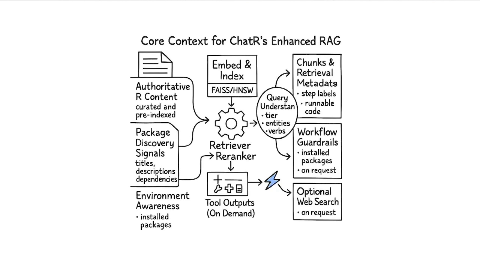We make an index, and we can discover all the suitable packages that might be useful for this, based on our tools. We also test the tool outputs, and maybe we can do a website search to make sure everything works and aligns with people's tasks. So this is what we add into the context for the RAG.